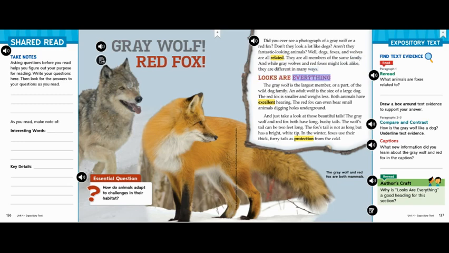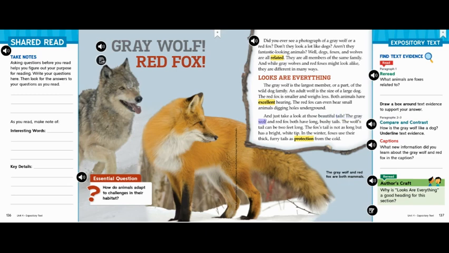Looks are everything. The gray wolf is the largest member of the wild dog family. An adult wolf is the size of a large dog. The red fox is smaller and weighs less. Both animals have excellent hearing. The red fox can even hear small animals digging holes underground. And just take a look at those beautiful tails.